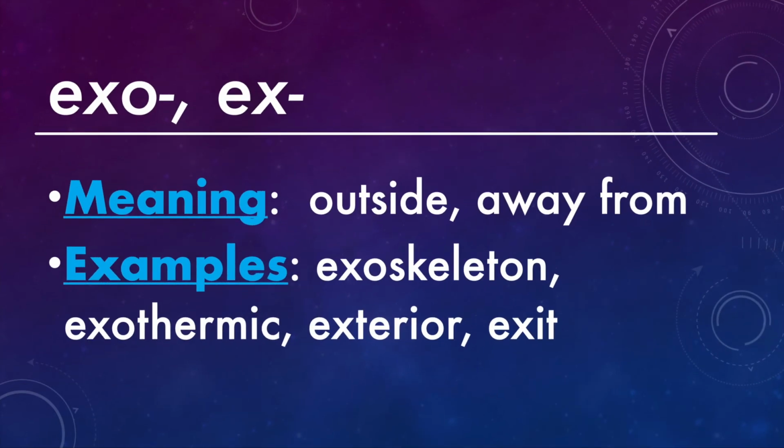And exo or ex means outside or away from. So an exoskeleton is a skeleton that's on the outside, like insects and crustaceans. Exothermic is a reaction that gives off heat, or a process that gives off heat. So an exothermic process will actually release heat.